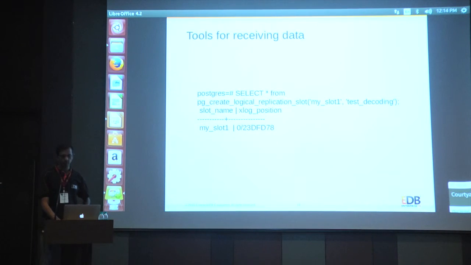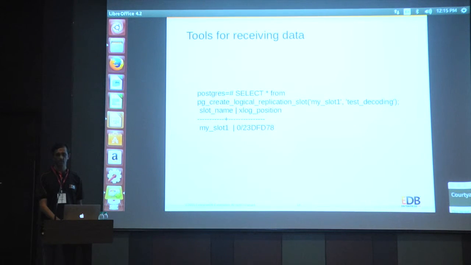So there are some tools to receive the data. Okay, so the decoder does the send part, but we want to test it. We want to play around with that. For that, the first action that needs to be done is creating something called a replication slot.